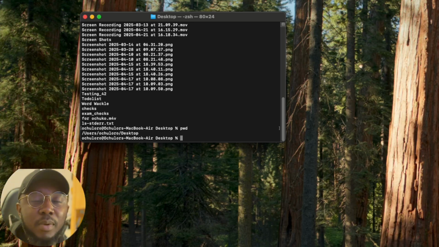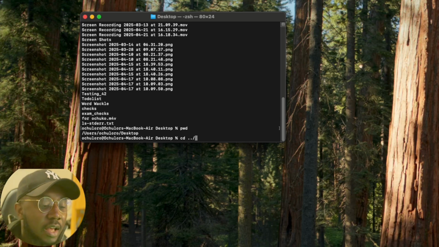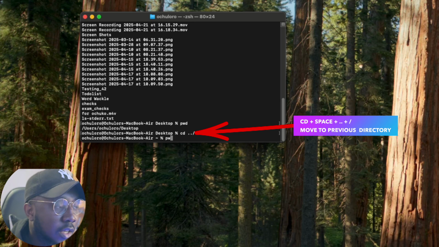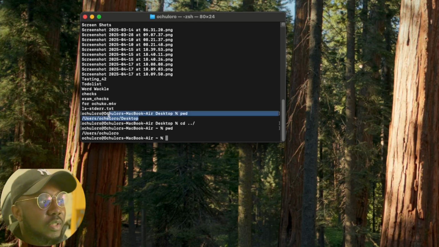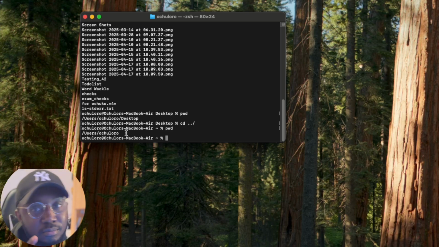So if we wanted to go back to our previous directory, or the other room, what we would do is press cd dot dot, and then we add a backslash and we click enter. And now if we do pwd, we find out that we're now back in user Ochula O. Remember, before we were in user Ochula O desktop, and now we're back by one directory to user Ochula O. Again, cd dot dot enables us to go back. Now let's go a bit inner, 3 more directories.